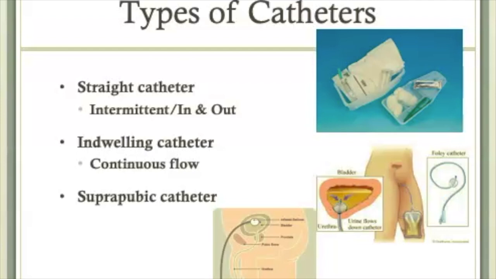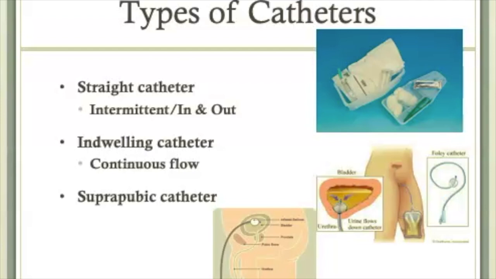Another type of catheter is what we call an indwelling urinary catheter, also known as a Foley catheter. But indwelling urinary catheter is the best term for it. An indwelling catheter allows for continuous flow of urine out of the bladder. Look at the picture in the middle. You'll see a picture of the bladder. The catheter goes into the bladder, and inside the bladder, near the end of the catheter, is a balloon that has been inflated.